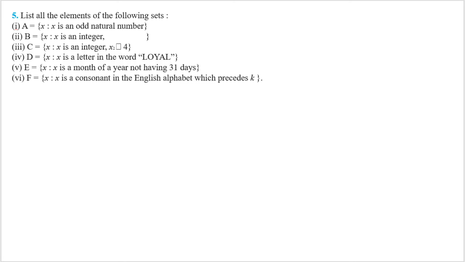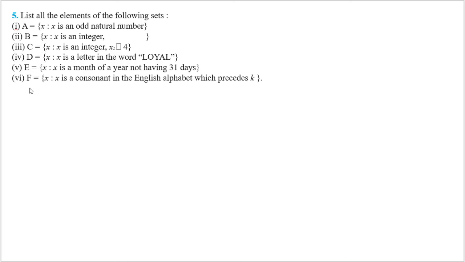Okay, now question number 5. What is given in question number 5? It is mentioned here, the first part: list all the elements of the following sets. The first part is here: x is such that x is an odd natural number.